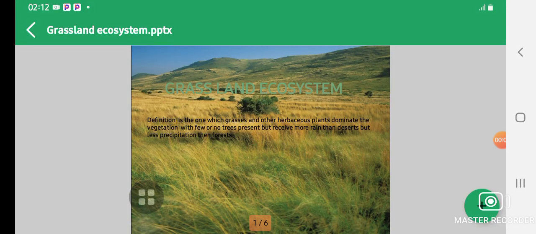As we mentioned in the first video, let's go to our second type of ecosystem, which is the grassland ecosystem. The definition is that it has grasses and other herbaceous plants that dominate the vegetation, with few or no trees present, but it receives more rain than a desert and less precipitation than a forest.